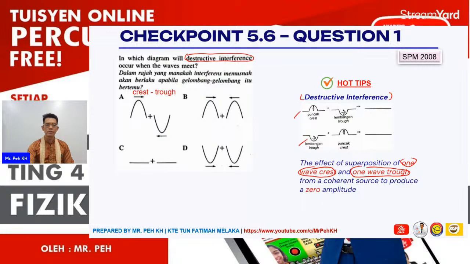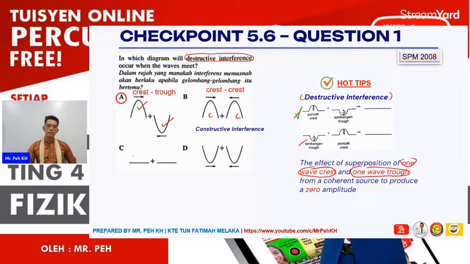So the answer is clear. This one is a crest, here is a trough, so the answer is A. For B, a crest meets a crest, so this will form constructive interference.